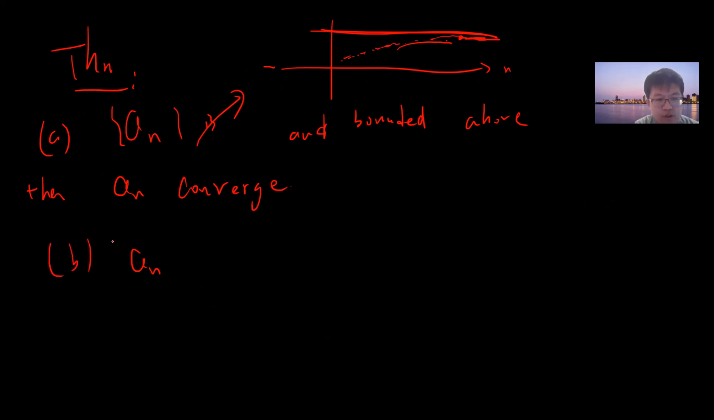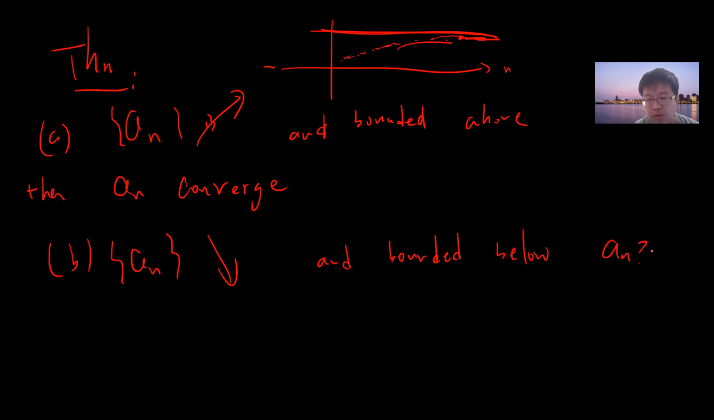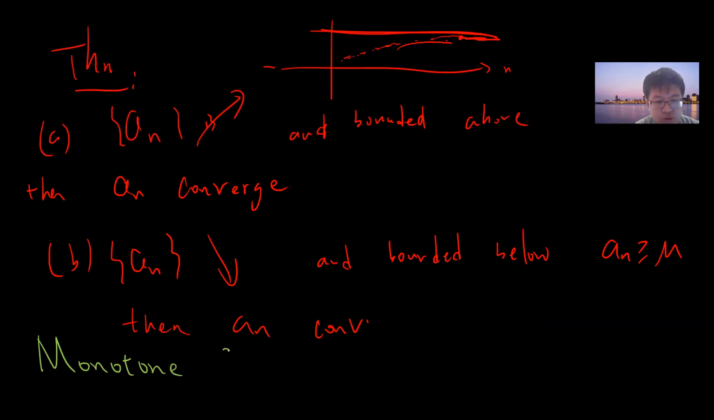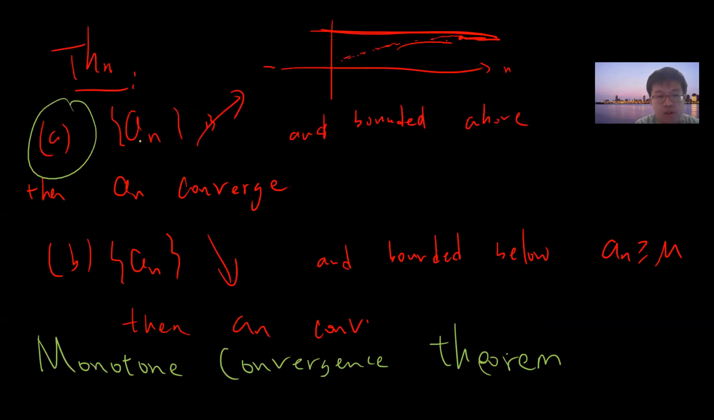Also, if an is decreasing and bounded below, so there is a bound such that an is greater than or equal to something, then an converges. This is called the monotone convergence theorem. Let's quickly see a proof. I only prove A, because if you multiply by a minus sign, then you get B.